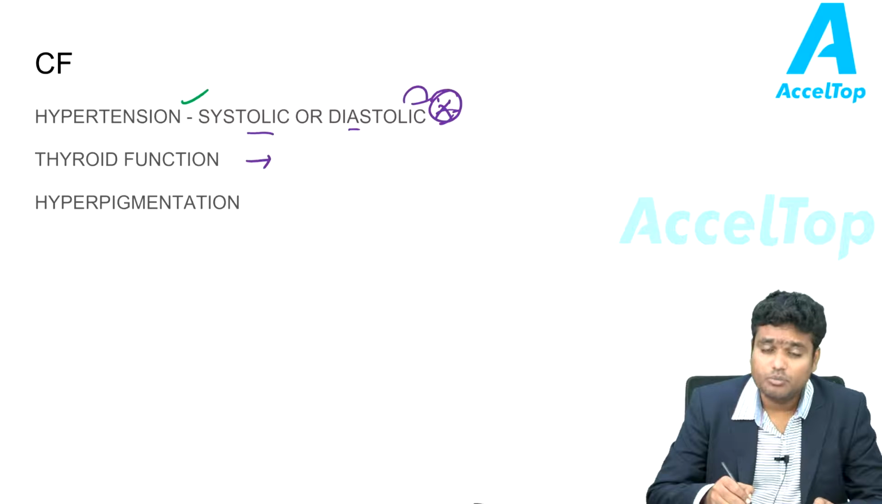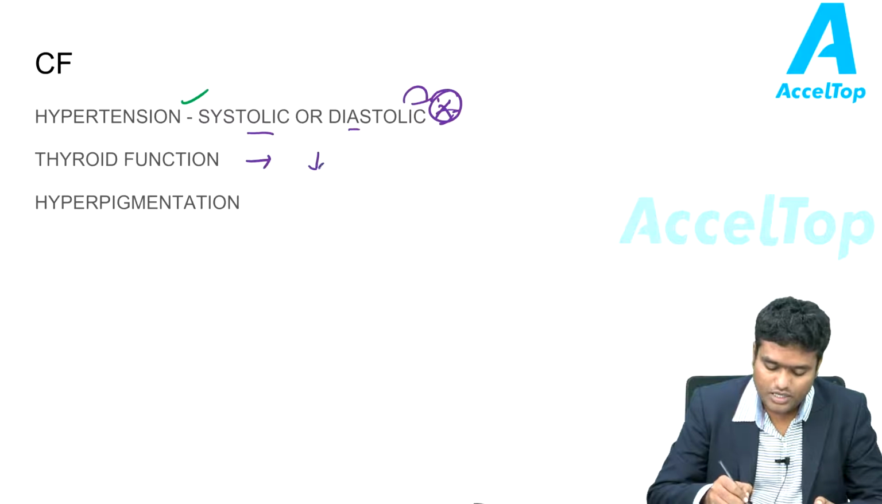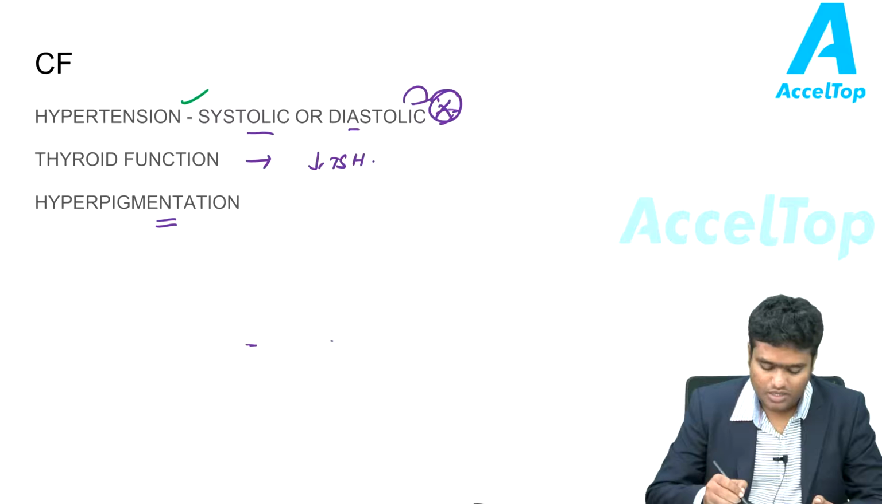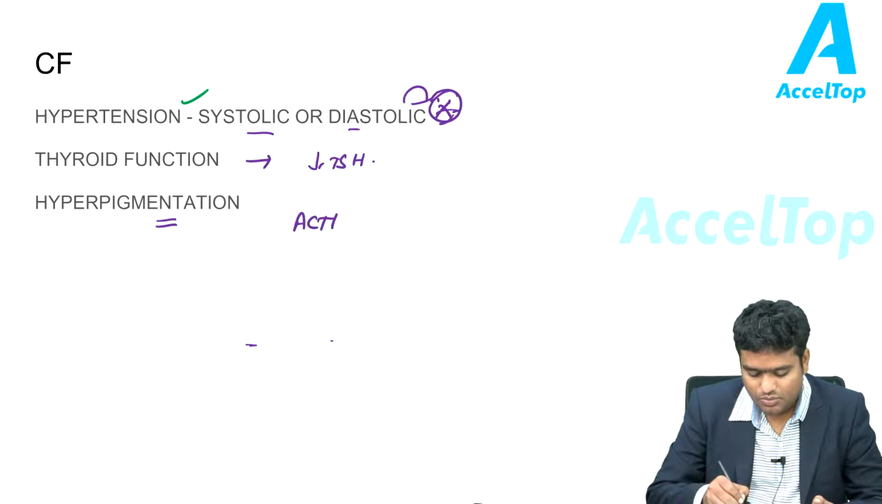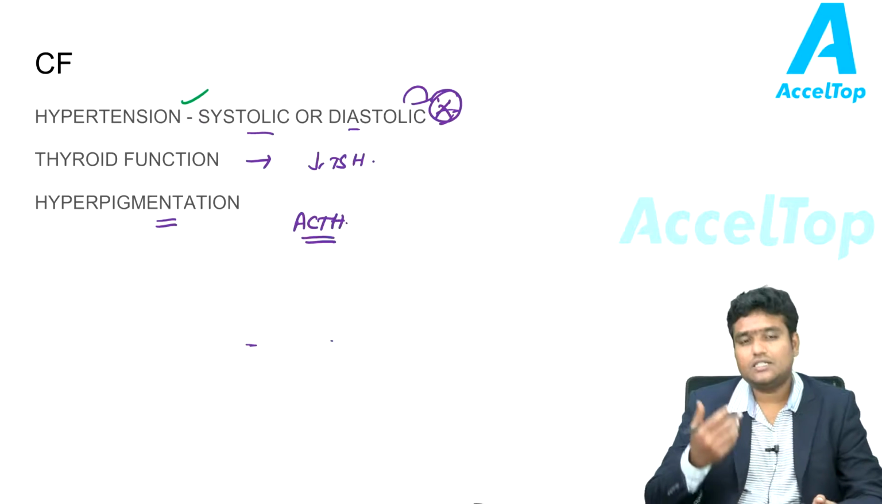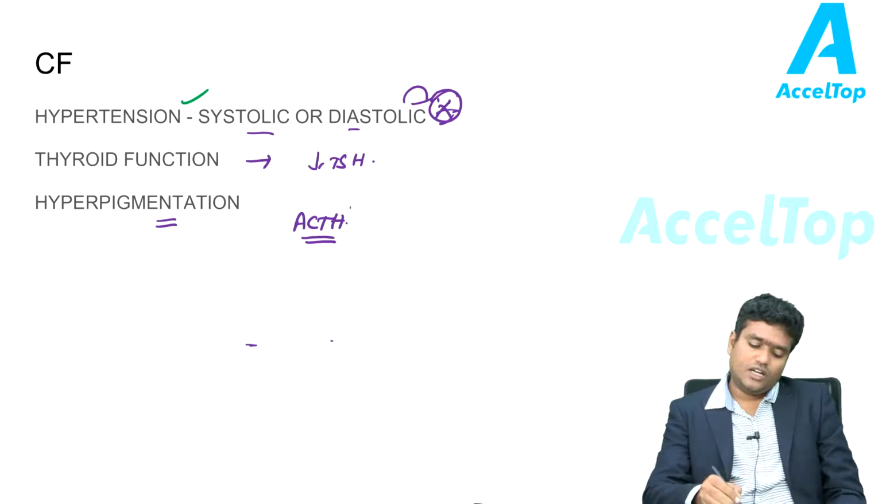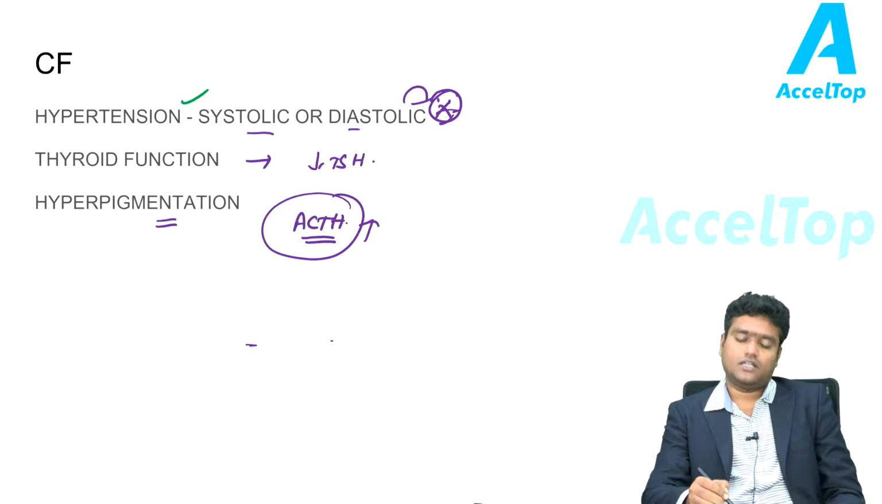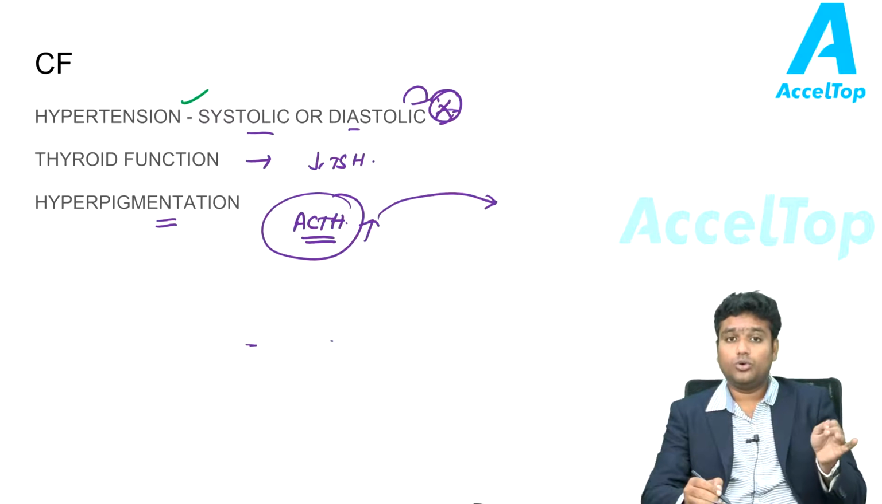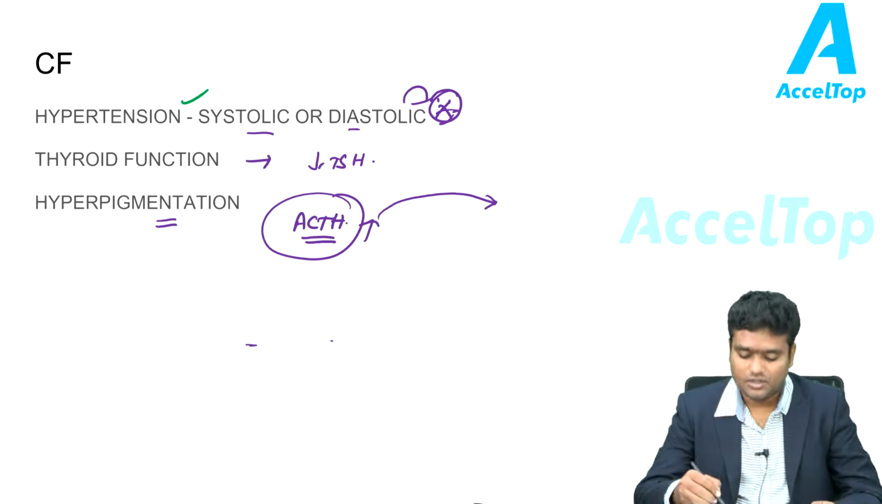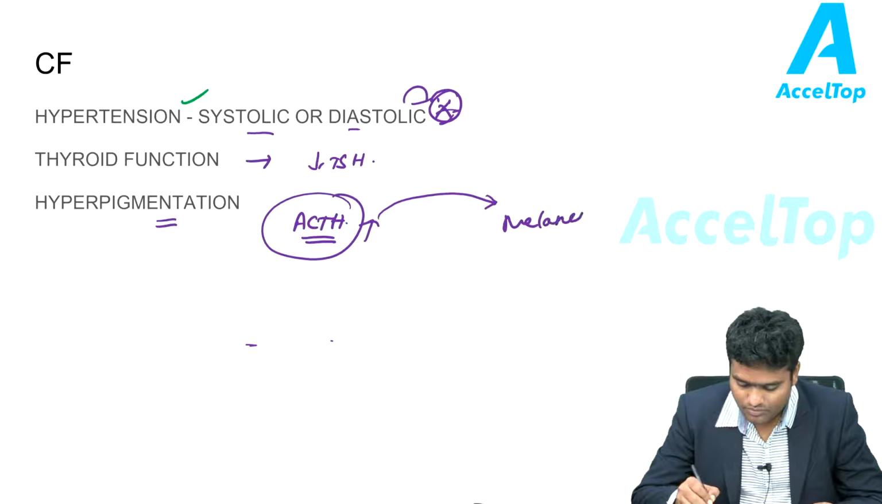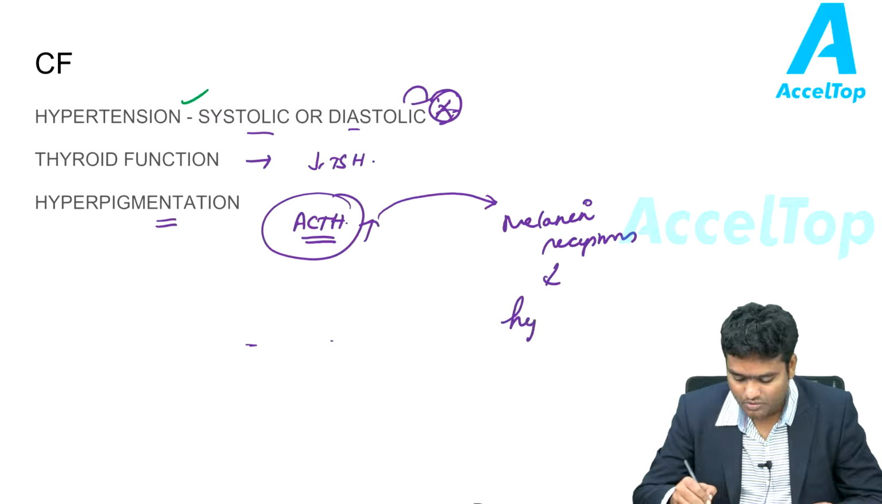Thyroid function is depressed because the hypothalamo-pituitary thyroid axis is also suppressed, so there will be decrease in TSH. And hyperpigmentation: if it is an ACTH producing tumor or ACTH dependent Cushing syndrome, even if it's an ectopic ACTH secreting tumor, when the ACTH levels in the body increase, this ACTH will not stay idle. It will also go and stimulate the melanin receptors, leading to hyperpigmentation.